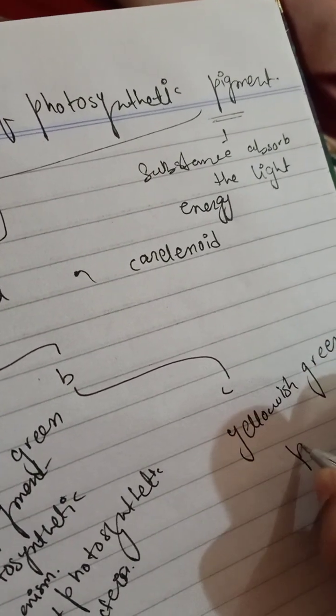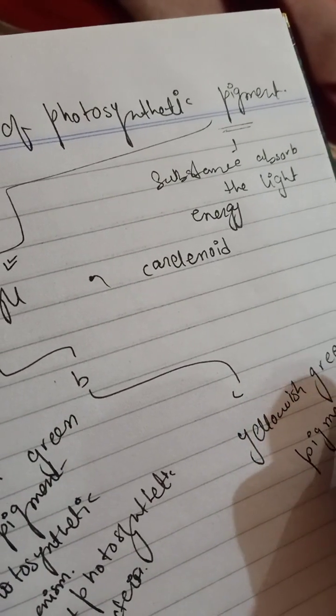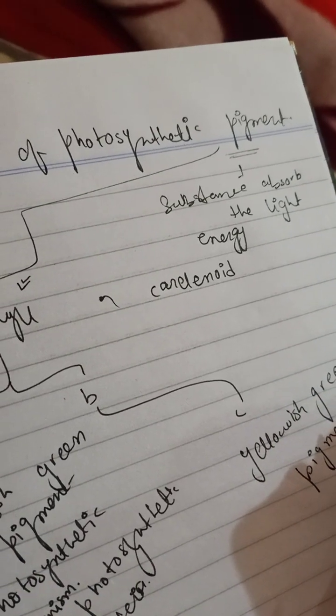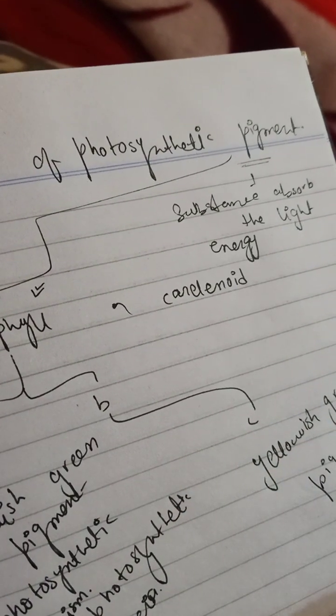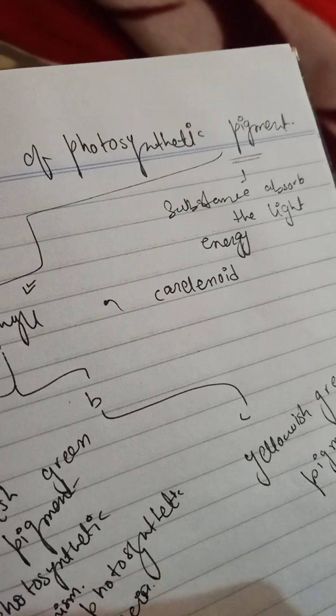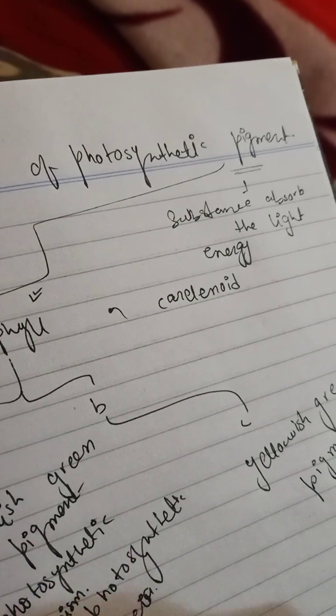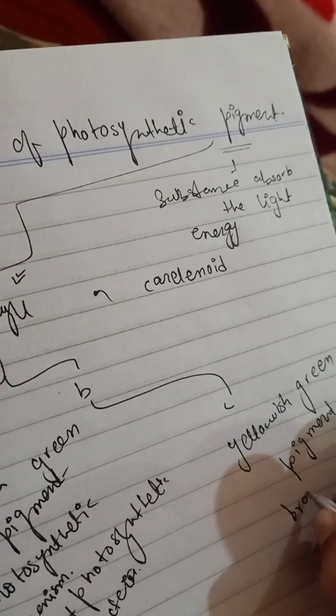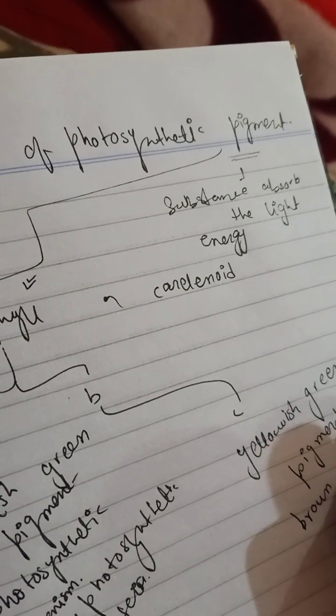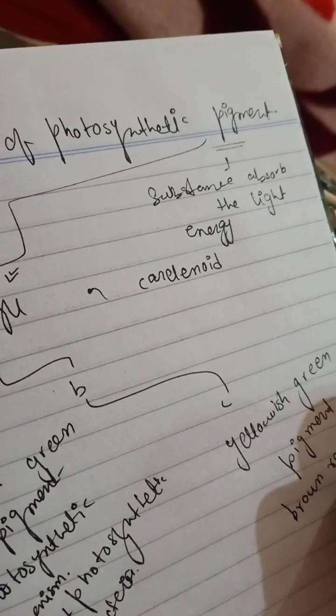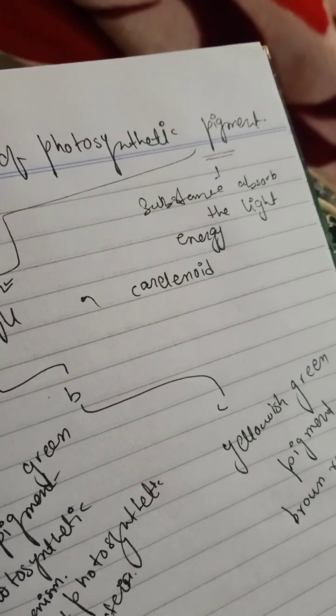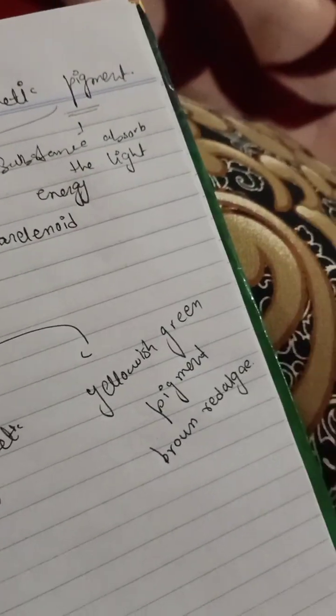And if you're talking about chlorophyll B, chlorophyll B is basically a yellowish green pigment. Okay, and it is also found in all the photosynthetic organisms except brown, red algae and photosynthetic bacteria.